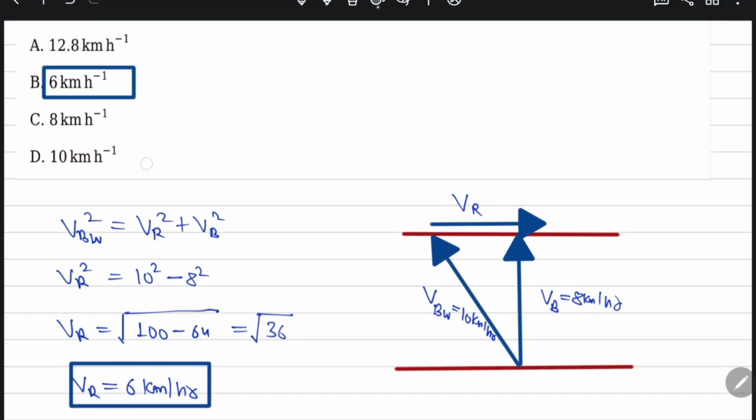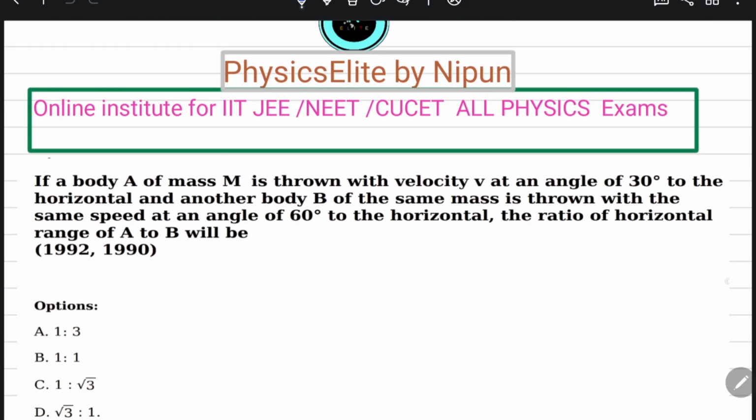So which option is correct? Option D is correct. So I proceed to the next question.